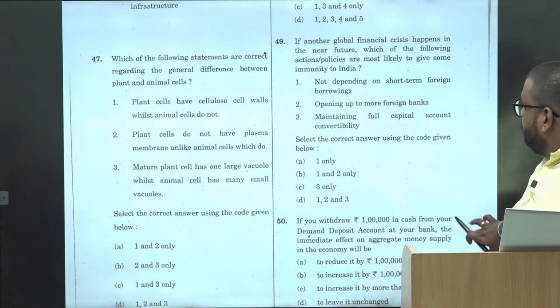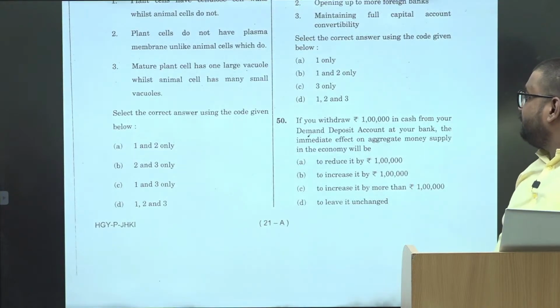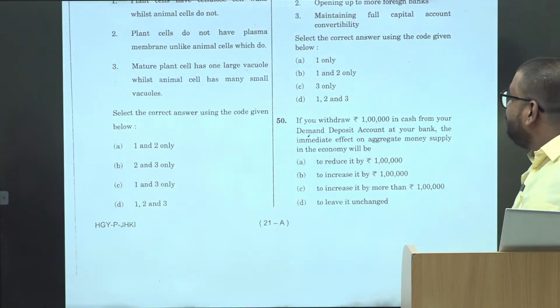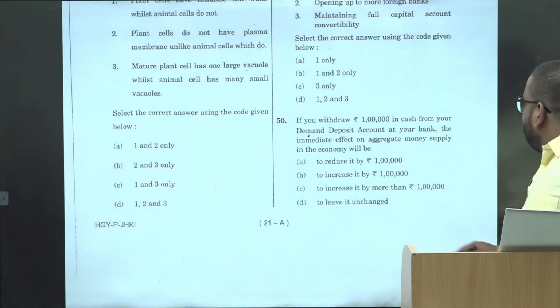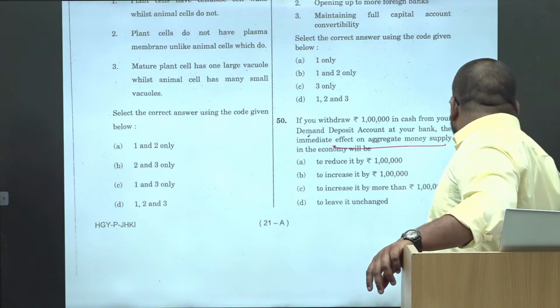Next, if you withdraw 1 lakh in cash from your demand deposit account at your bank, what is the immediate effect on aggregate money supply in the economy?